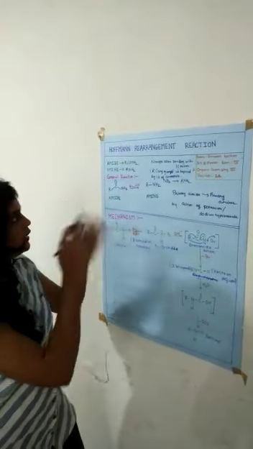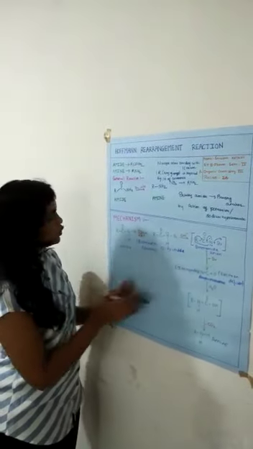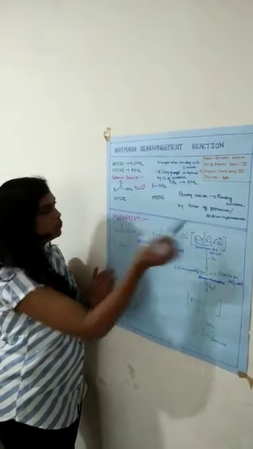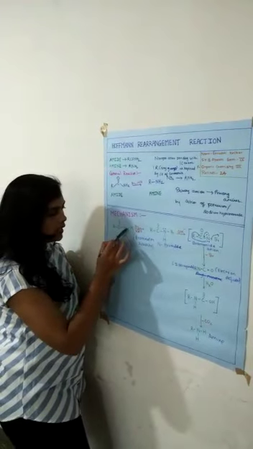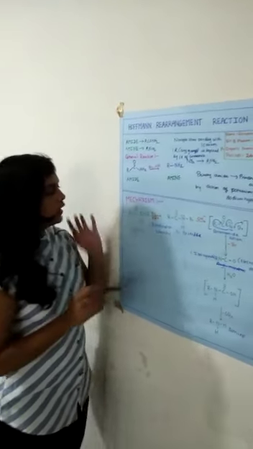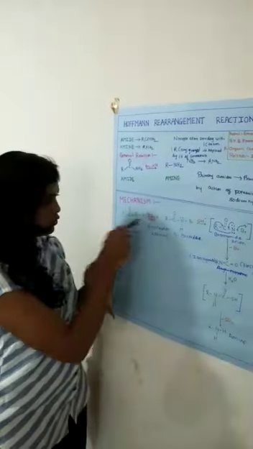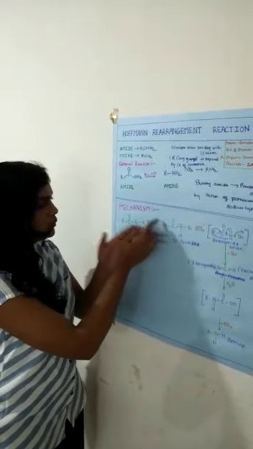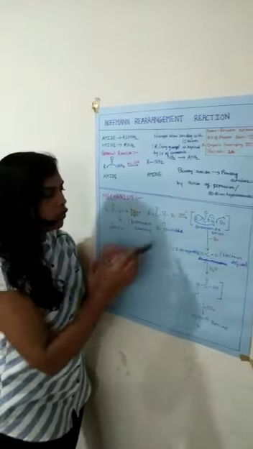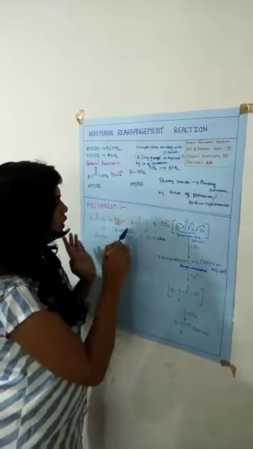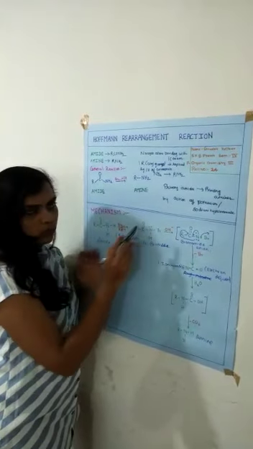Now, let us understand the mechanism for the Hofmann rearrangement reaction. For the mechanism, we will require the general structure of the amide, that is RC double bond O NH2. There is one lone pair of electrons present on nitrogen. When the amide is treated with Br2 and KOH, it undergoes a bromination reaction and forms the N-bromoamide, RC double bond O NHBr. One lone pair of electrons is present.